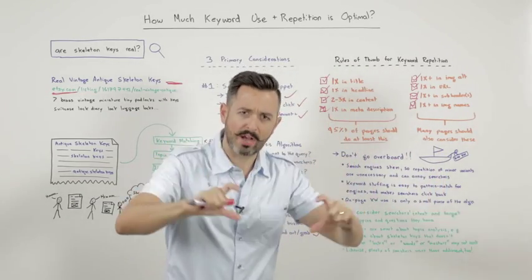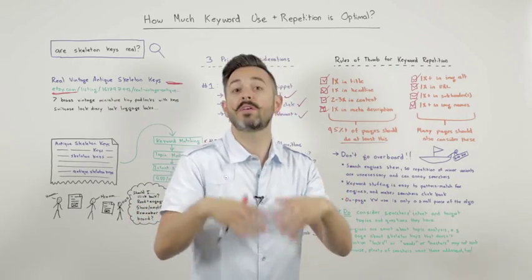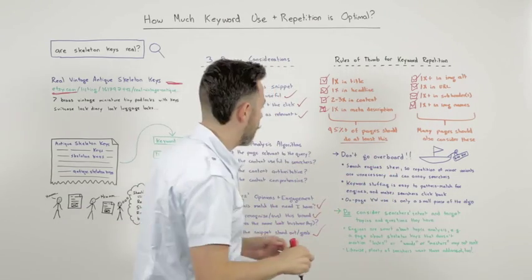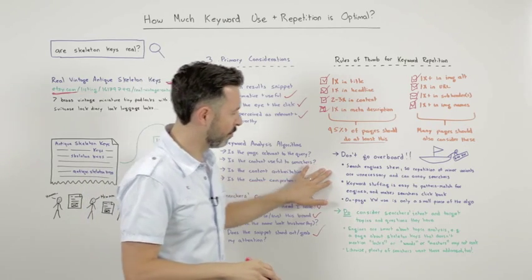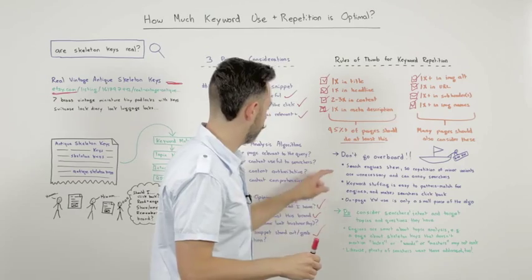If you have multiple blocks of subheaders that are describing different attributes of a particular piece of content, well, yeah, go ahead. Use your keywords in there as they might apply. Don't go overboard. Another big rule of thumb. You can see my friend here. He's being weighed down by his keywords. His ship is almost turned over.